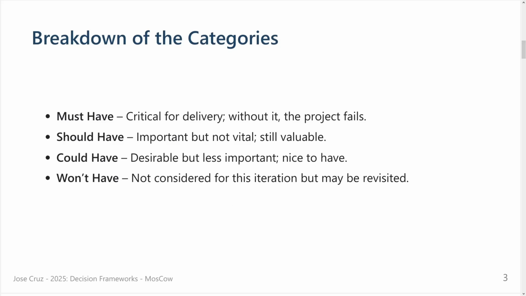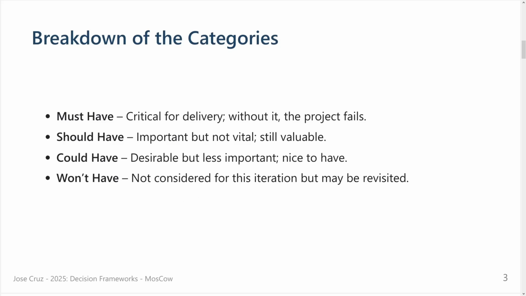The second one is the should have: important but not vital, still valuable. We want to include them, but maybe due to some constraints, maybe money, resources, time, or something like that, it's not possible. But we try as much as we can to include them. Then could have: desirable but less important, nice to have. It's quite common when you have discussions about projects to hear that this is a nice to have. If you have time, great. If you don't, okay. It's not a big issue, at least at this time.